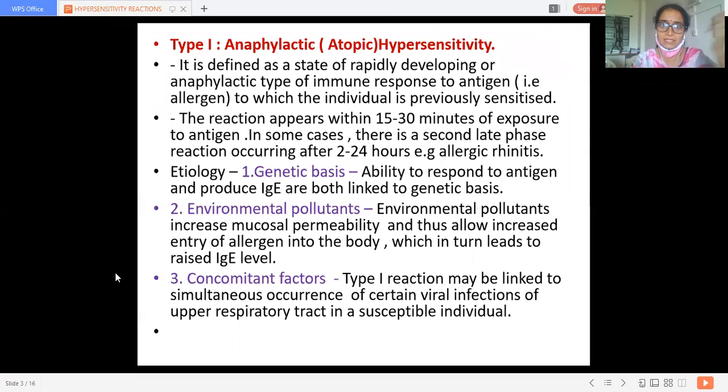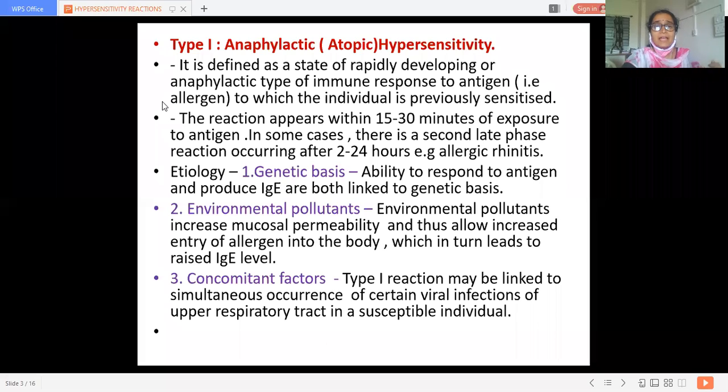Now, type 1 hypersensitivity. It is called anaphylactic hypersensitivity. It is also called atopic hypersensitivity.